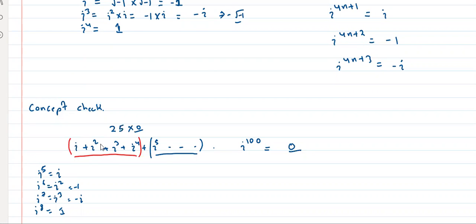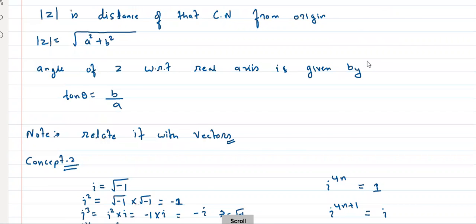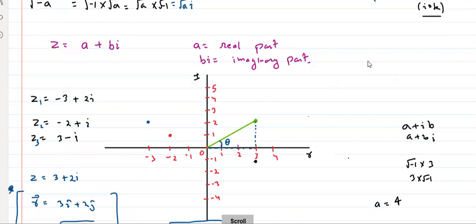Think about it. Obviously, there will be lots of problems. Okay, these are the concepts. So I guess concept 1 and concept 2 are clear. Anyone have any doubt in concept 1, concept 2?